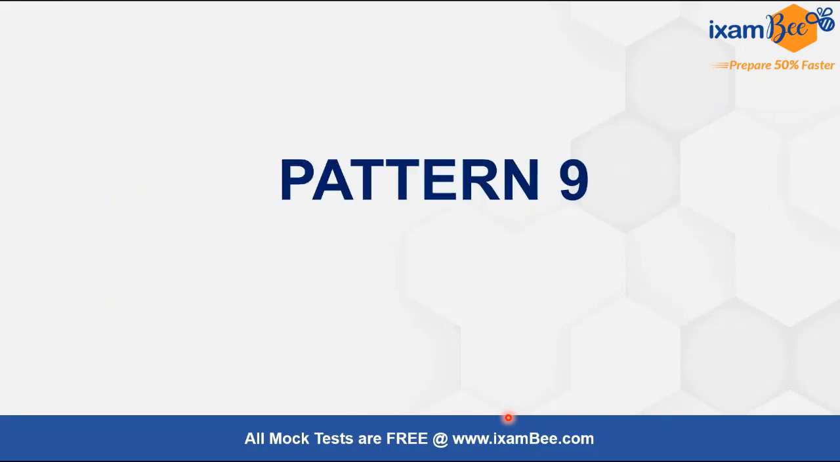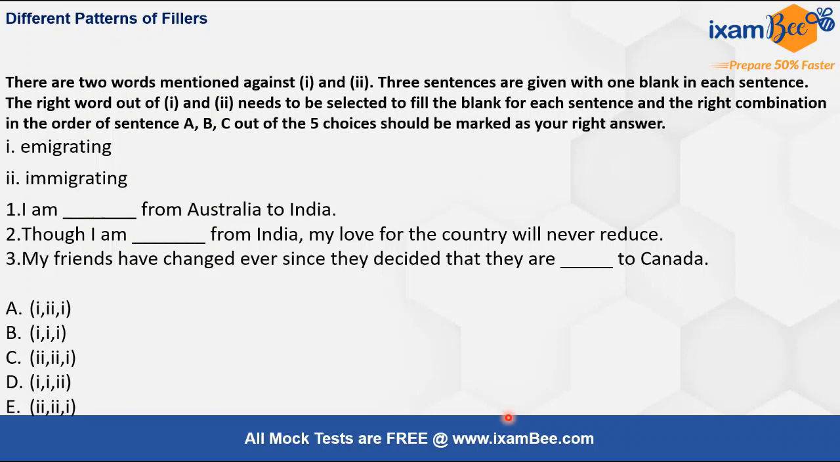Now moving ahead. Now the last pattern, pattern 9. Here we have been given 3 sentences and 2 words, and we have to also see that what kind of word fits well in this blank. It can be any, either first can fill either of these 3 sentences and the second can fill either of these 3 sentences. So you have to decide on your own, and there is no hint that has been given. So now when we see these 2 words, emigrating means to leave a country and immigrating means to come to a country to settle, right?